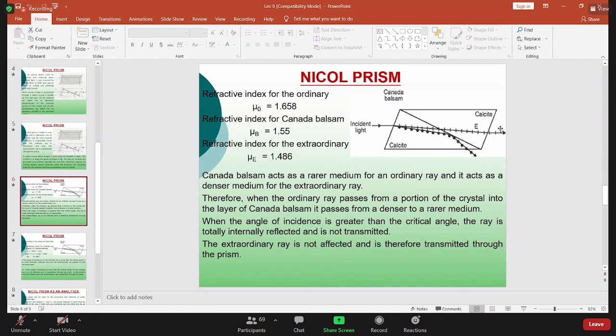Okay, acha, what will happen if the angle is less than the critical angle? তখন কি হবে? প্রতিসরণ হবে। তখন if the angle of incidence is less than critical angle, তখন কি হবে? তখন এই অর্ডিনারি লাইটও আর total internal reflection হবে না, it will also pass through the crystal. Is that clear? So angle of incidence is important.